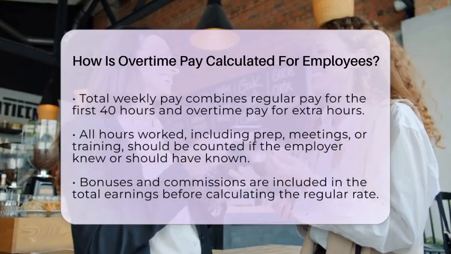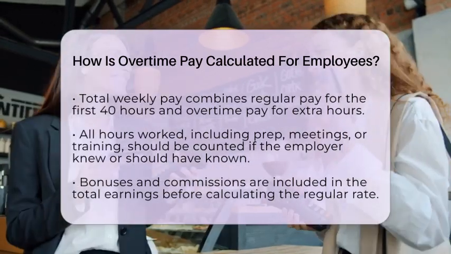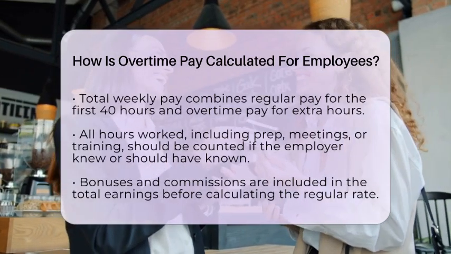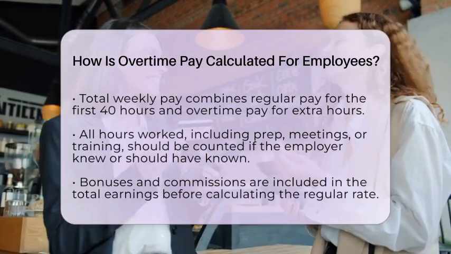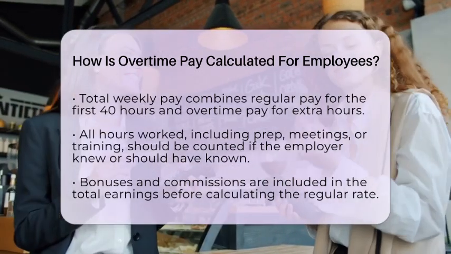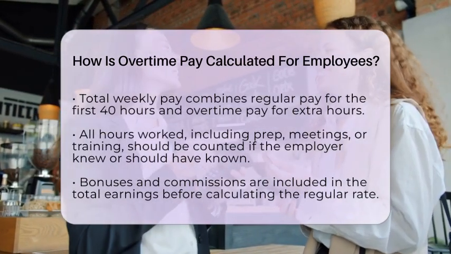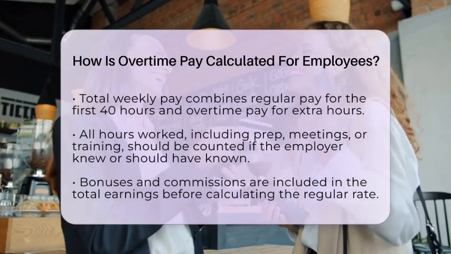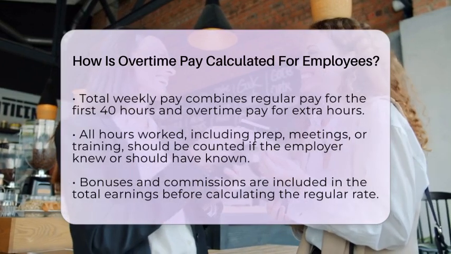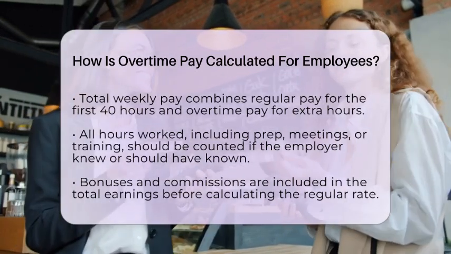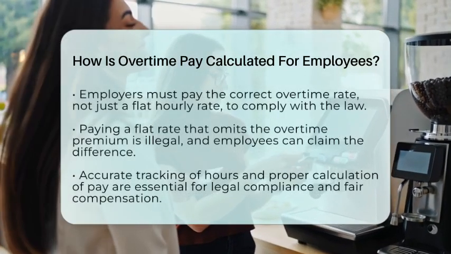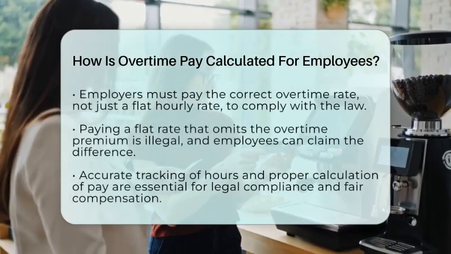Finally, your total weekly pay combines your regular pay for the first 40 hours plus your overtime pay for the extra hours. So, if you earned $800 for 40 hours and $150 for 5 overtime hours, your total for the week is $950. It is important to include all hours worked, even if they involve prep work, meetings, or training, if your employer knew or should have known about them. Bonuses and commissions also count toward your total earnings before calculating your regular rate.